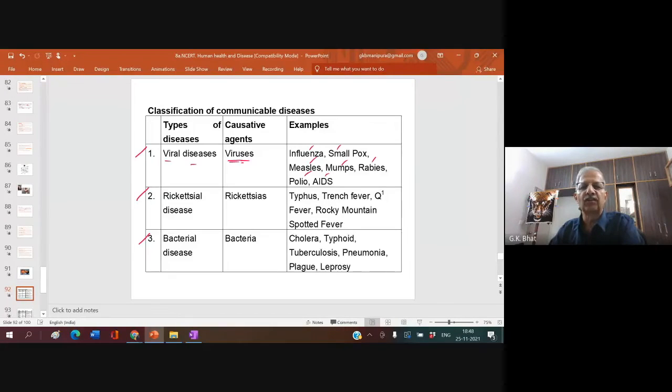Rickettsial diseases are caused by an organism called Rickettsia: typhus, trench fever, Q fever, Rocky Mountain spotted fever, less known. Bacterial diseases include cholera, typhoid, tuberculosis, pneumonia, plague, leprosy.